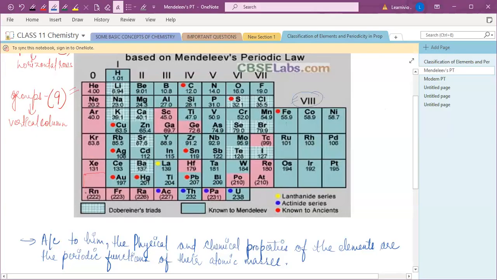So what is a group? Groups are the vertical columns, right? And there are nine groups according to the Mendeleev's periodic table, 0, and 1 till 8. Okay, and all the group names are written as Roman numerals. आप 1, 2 ऐसे नहीं लिख सकते; he just wrote the names as Roman numerals, so you just have to write accordingly.